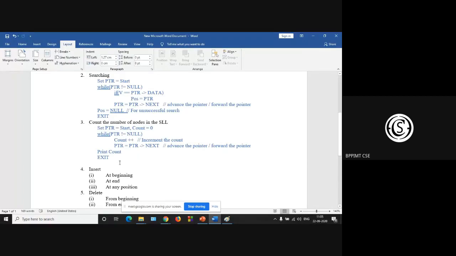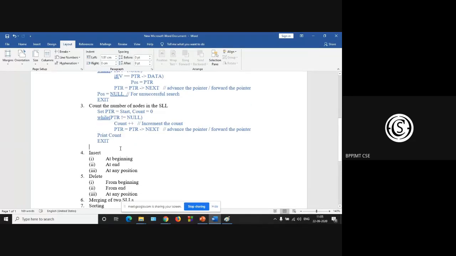Up to this, any problem? Please ask. How to traverse, how to count the number of nodes, and how to find out the searching. No, sir. Okay.